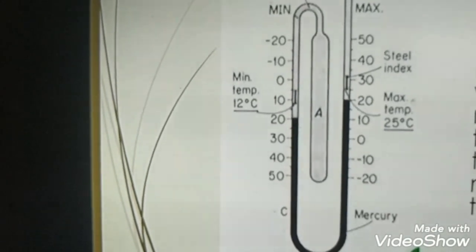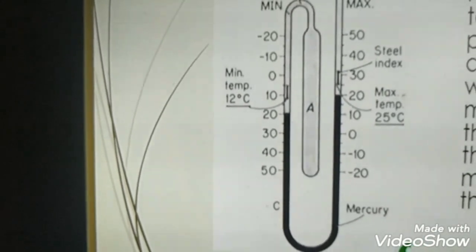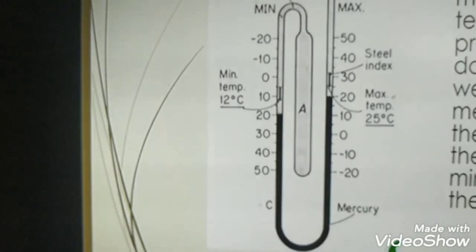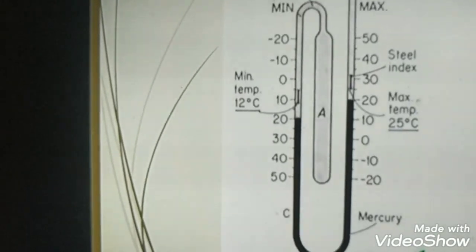So it is used to give the weather report of the previous day. And nowadays we are expecting the next day's, that means tomorrow's and the day after tomorrow's, upcoming days' weather report also being observed by using these thermometers.